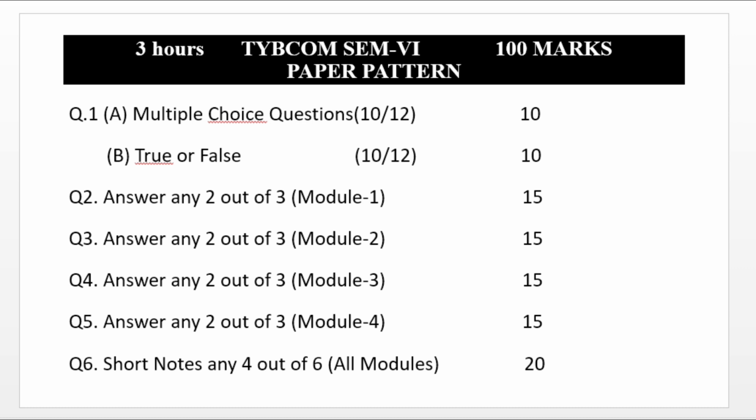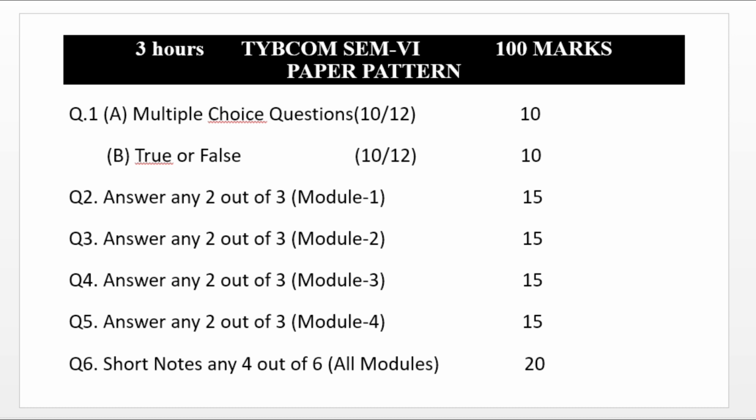It makes 15 marks. Now, question number 6: short notes will come from all 4 modules. We have an option to write 4 out of 6. This will come from all 4 modules for 20 marks, which means 1 question carries 5 marks.